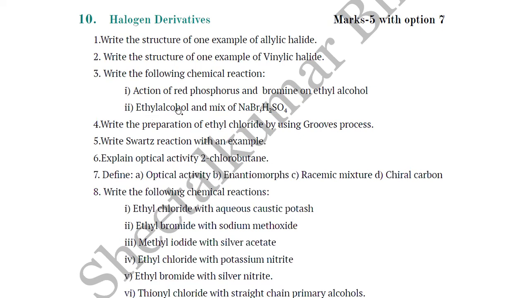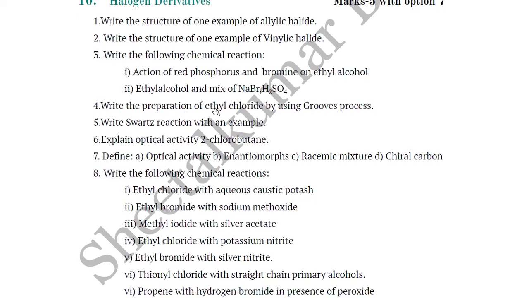Then second one, ethyl alcohol and a mixture of NaBr and H2SO4. Then next, question number 4: write the preparation of ethyl chloride by using Groves process. Number 5: write the Swarts reaction with an example. Number 6: explain the optical activity of 2-chlorobutane.